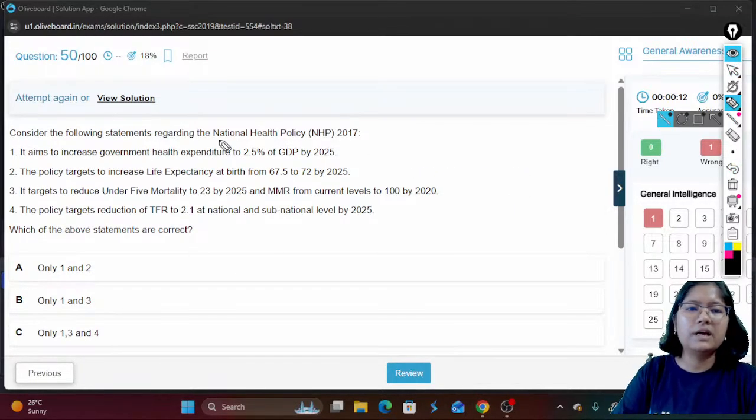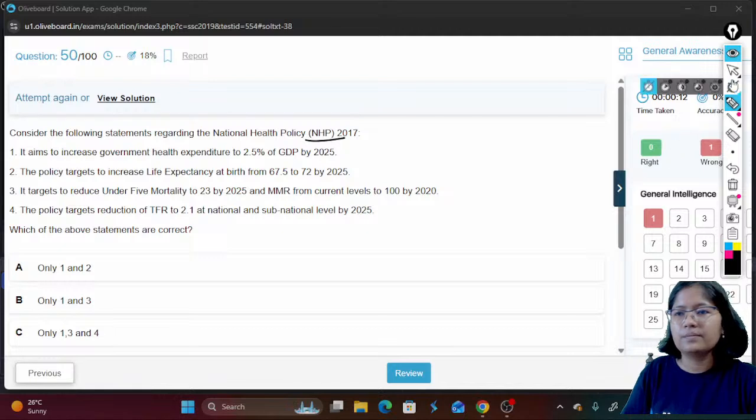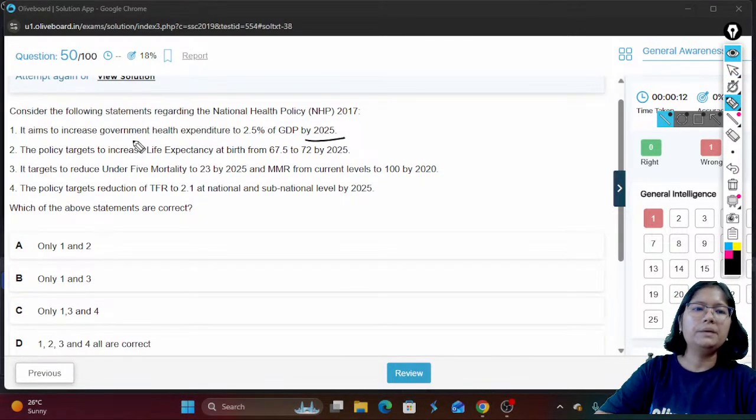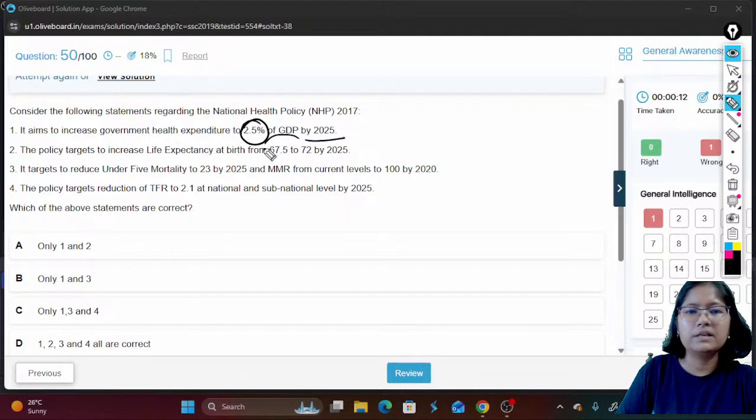Consider the following statements regarding the National Health Policy, NHP 2017. Aims to increase, wait a second. Let us come to option D as well. Okay. Aims to increase government health expenditure to 2.5% of GDP. The policy targets to increase life expectancy from the current 67.5 to 72. It was 65 before that. Then 67.5 it came, and now we want to achieve 72.